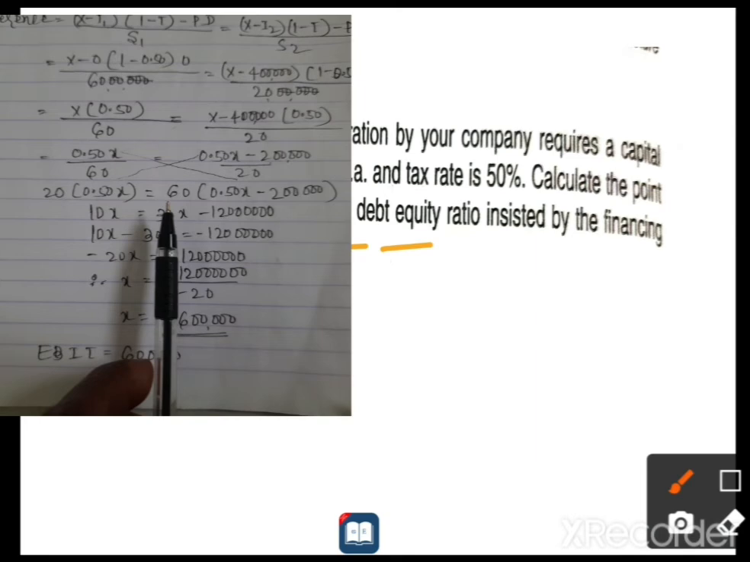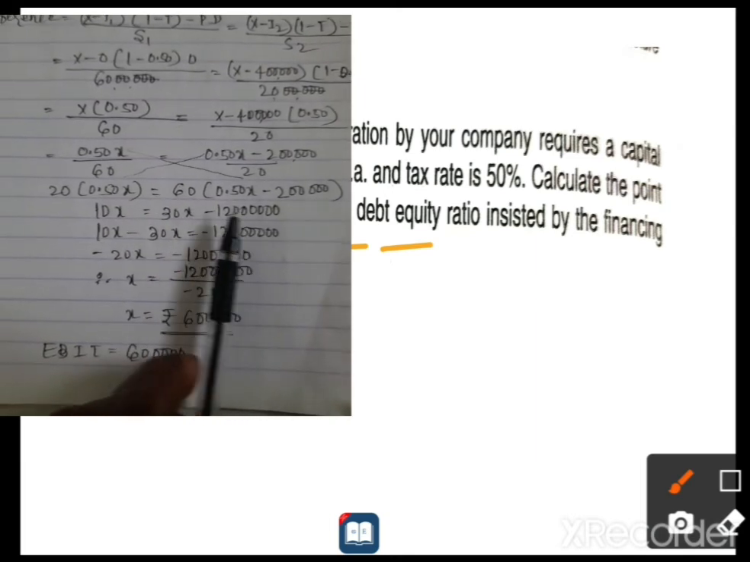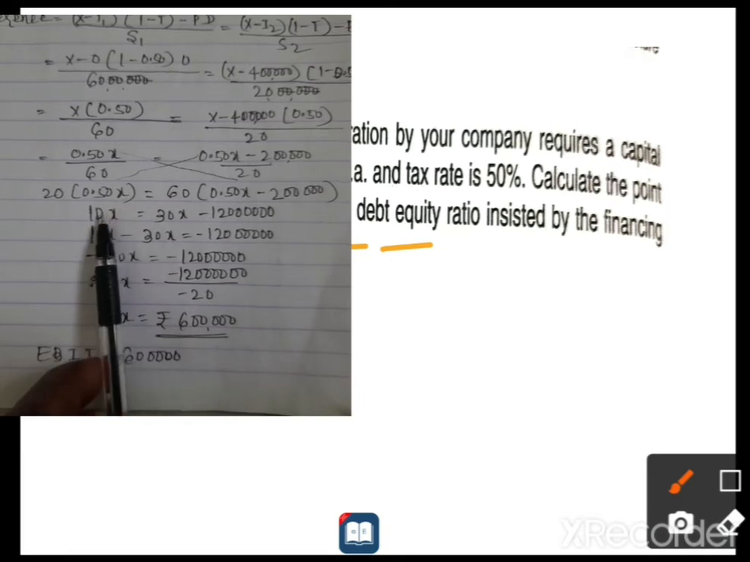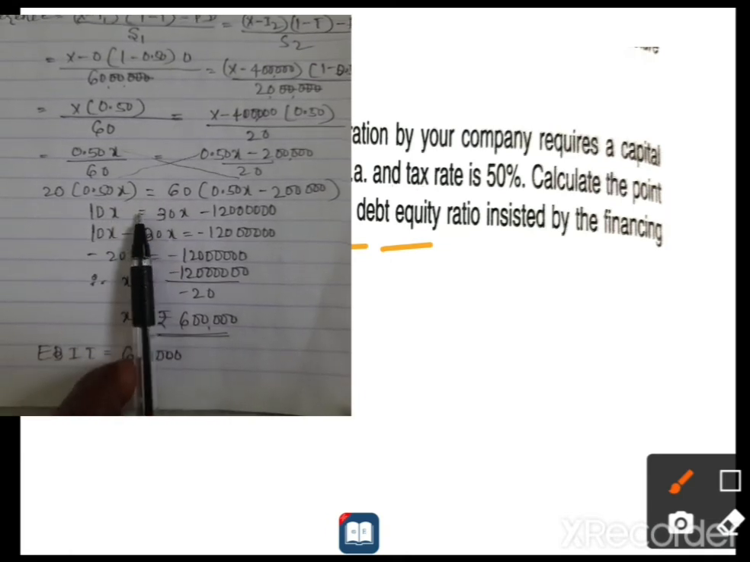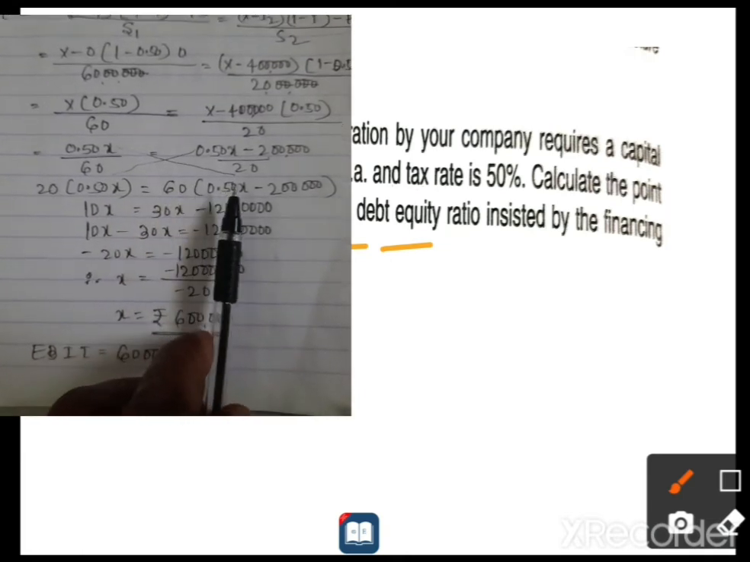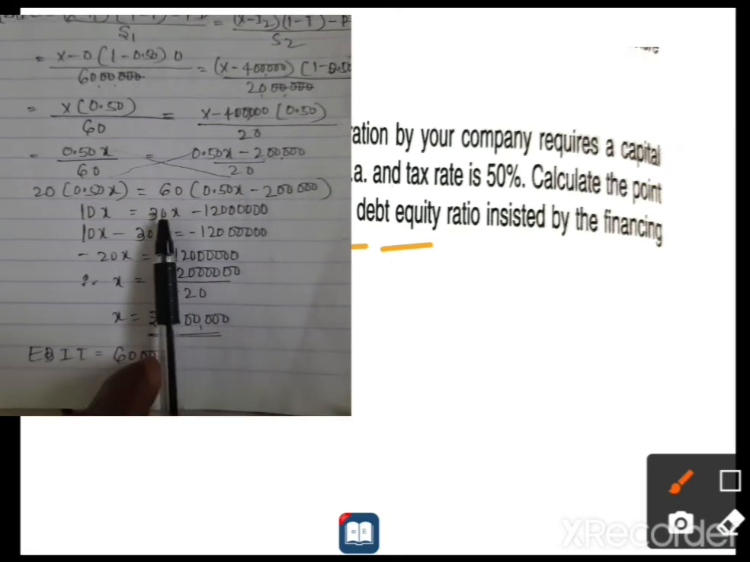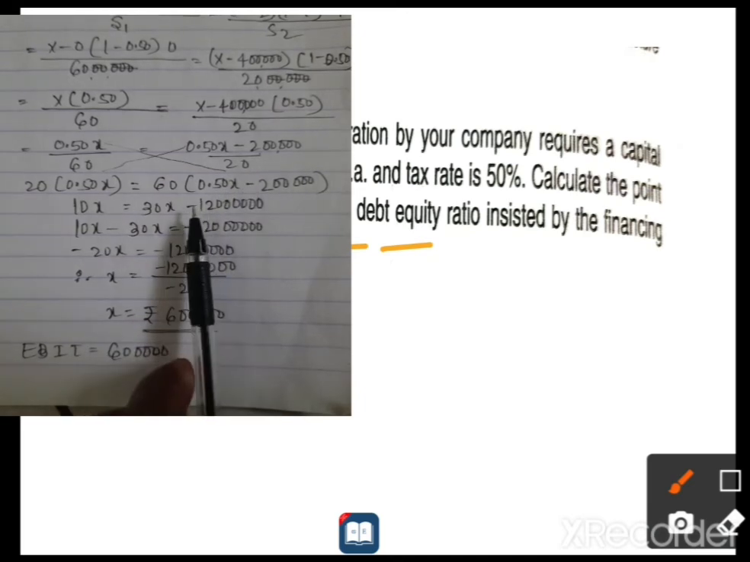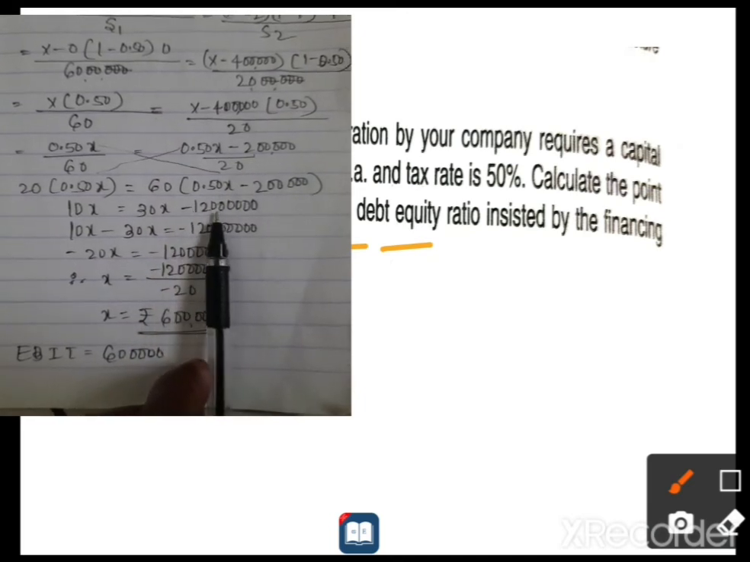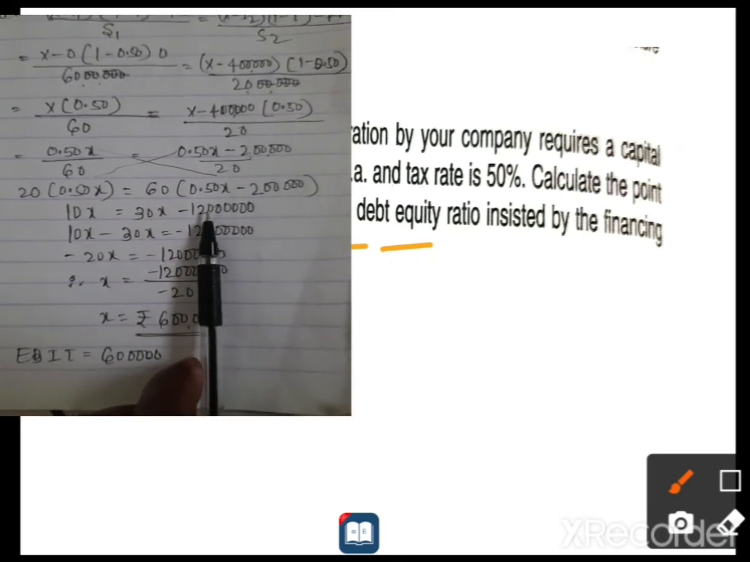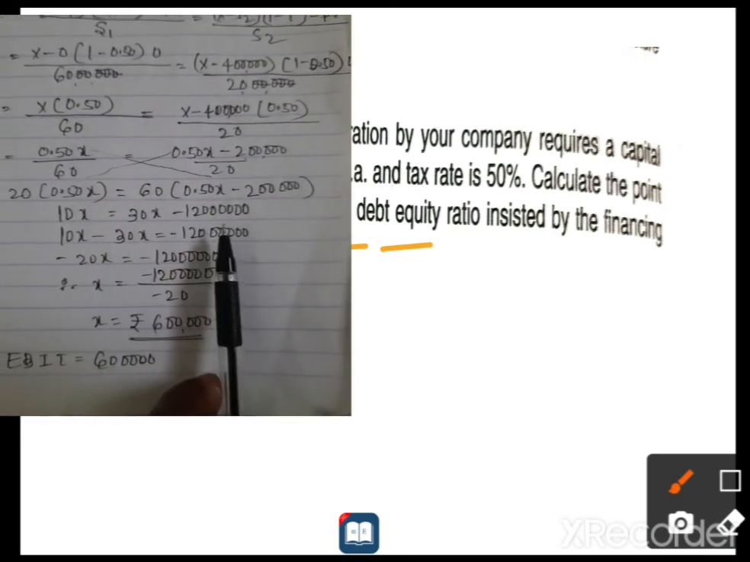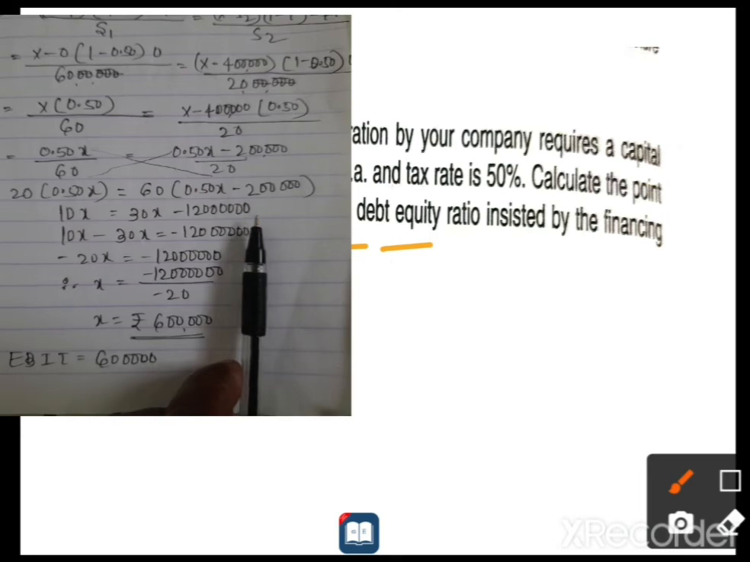Is it clear? Then again multiplication: 20 into 0.50 is 10x, equal to 60 into 0.5x is 30x, minus 60 into 2 lakh, which will become 1 crore 20 lakh. If I take it directly, 120, no problem, it is mentioned in crores. Directly I will take it as 1 crore 20 lakh. Next,